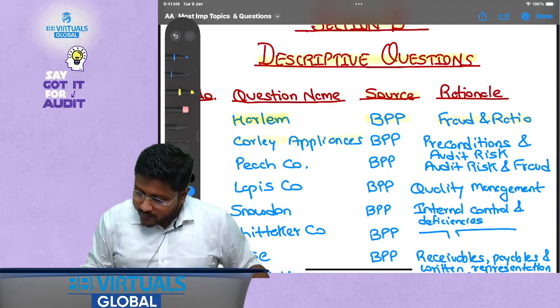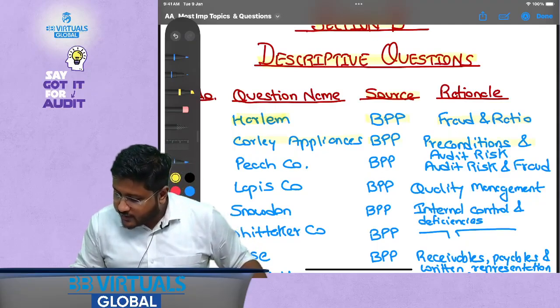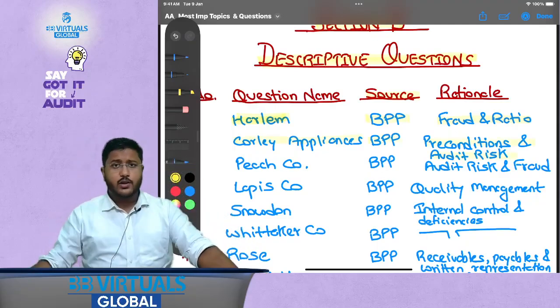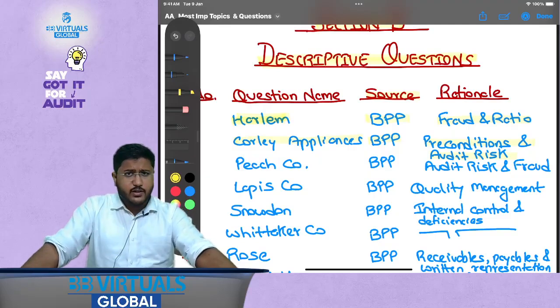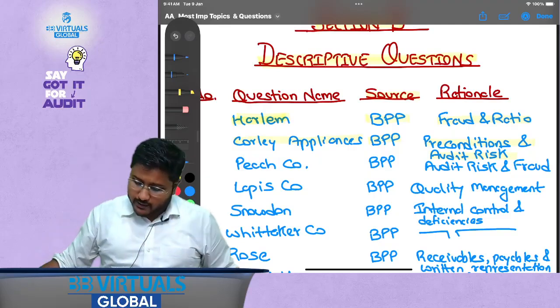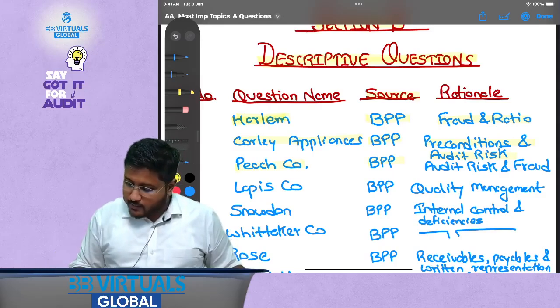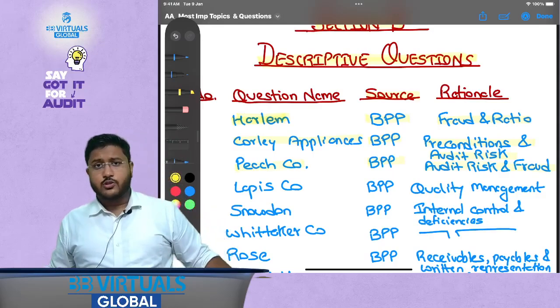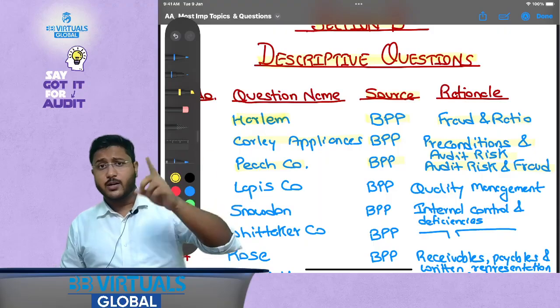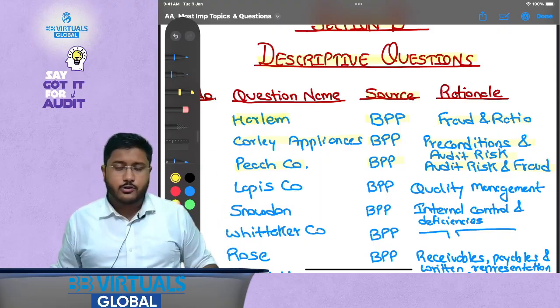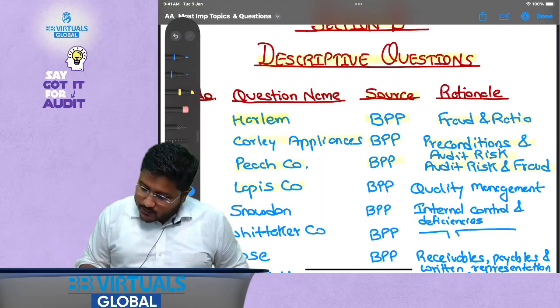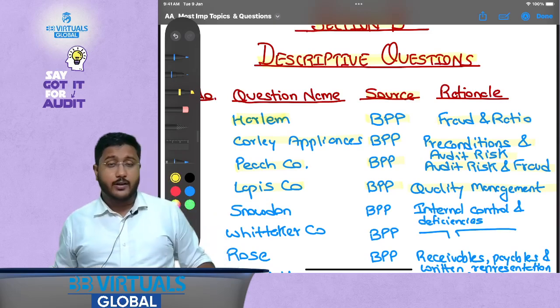Then Corley Appliances, again from BPP, preconditions and audit risk. Preconditions for accepting an audit and audit risk. How do you need to identify the audit risk? What effect will it have on the other assurance parts or other audit engagement parts? Then Peach Company, BPP, audit risk and fraud. This talks about identification of audit risk, when it will be considered as fraud risk, and how you need to respond to fraud.